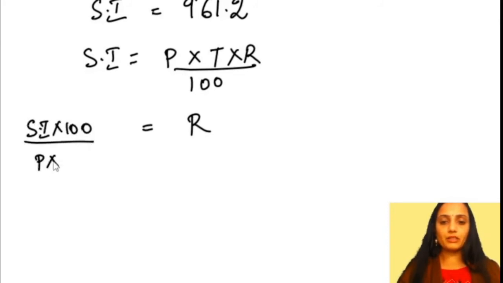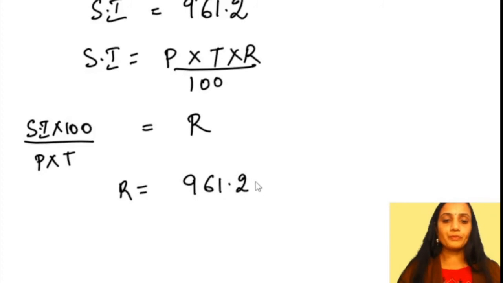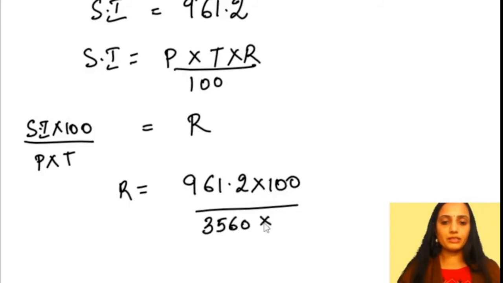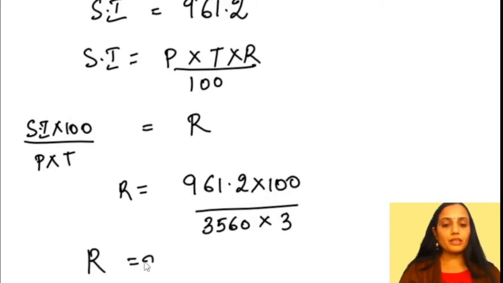We have P into T. So R is equal to simple interest, 961.2 into 100 divided by principal, 3,560 rupees into time, which is 3. Solving this equation for the rate of interest, we get it as 9%. So 9% is the rate of interest.